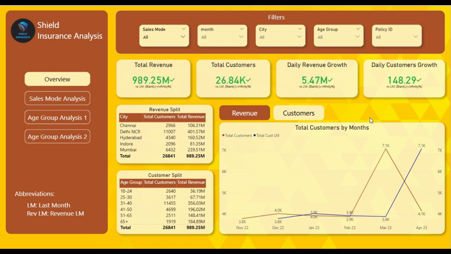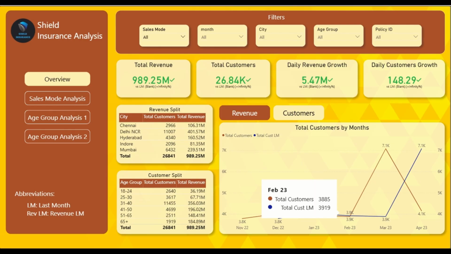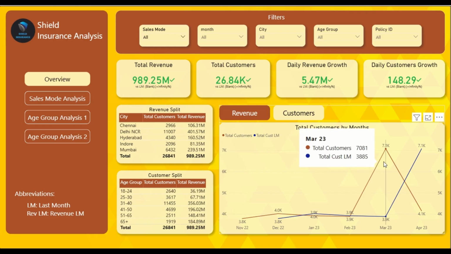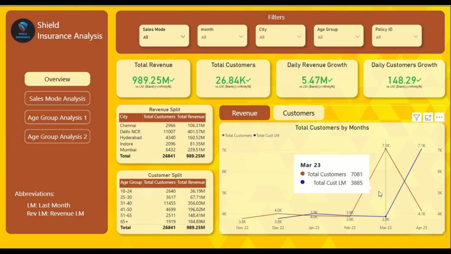Possibly because in April 2023 there was a global inflation and major IT companies like Meta, Amazon started mass layoffs in 2022, which extended into 2023 as well. And good performance in March can be because it was likely a major campaign month by Shield Insurance, possibly tied to the end of financial year. As you know that India's financial year ends in March, so many customers buy policies to claim tax deductions.